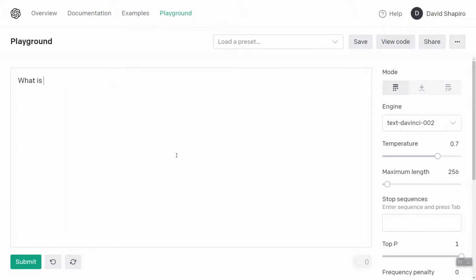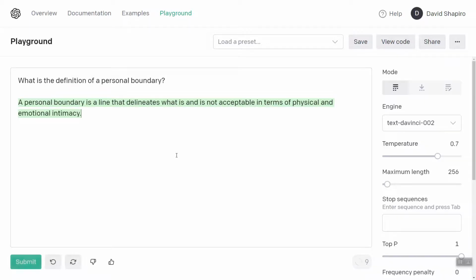Okay, what is the definition of a boundary? Let's see what it says. A boundary is a line that marks the limits of an area. Okay, that's a boundary. Let's change this to say personal boundary. What is a personal boundary? A personal boundary is a line that delineates what is and is not acceptable in terms of physical and emotional intimacy. Perfect. Okay, I like that.